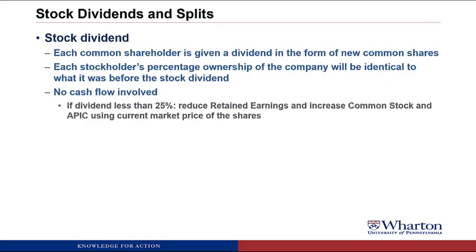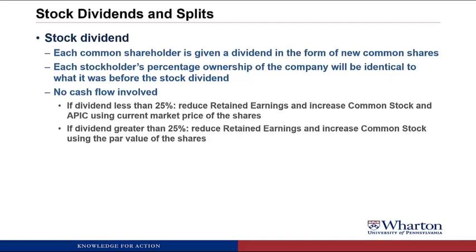Now, there's two ways to account for this, and it depends on how big the dividend is. So if the dividend is less than 25%, and this is sort of approximate, you reduce retained earnings, just like you do for cash dividend, but instead of creating a dividends payable, you increase common stock and you increase APIC using the current market price. So it's like you're issuing new shares as part of this dividend.